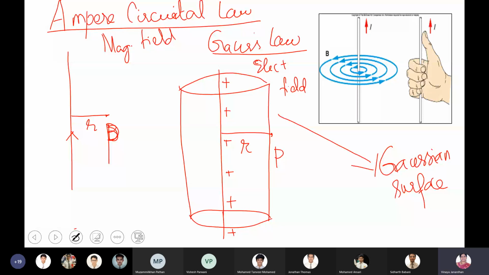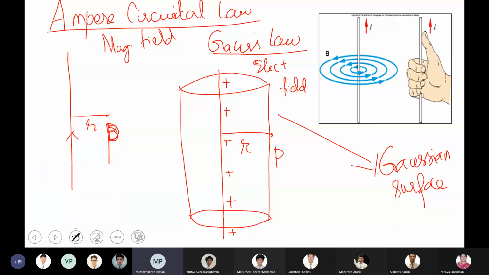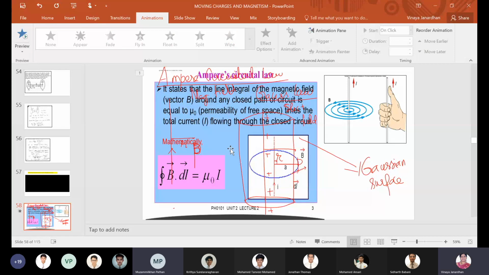Ma'am, your voice is breaking. You could try coming closer to your device. Yes, I'm closer to my device. Ma'am, are you using headphones? No, I'm not using them. Ma'am, can you try using your Bluetooth earphones? Because if you use your laptop mic, sometimes there might be interference from other voices. But if you use a Bluetooth one, your voice will be more clear mostly.